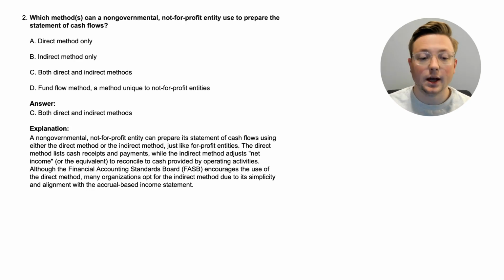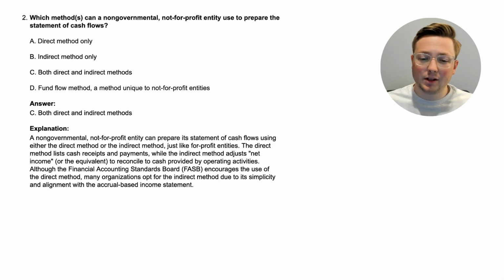Let's read the explanation. A non-governmental, not-for-profit entity can prepare its statement of cash flows using either the direct method or the indirect method, just like for-profit entities. The direct method lists cash receipts and payments, while the indirect method adjusts net income, or the equivalent, whatever it is on the statement of cash flows for a nonprofit entity, to reconcile to cash provided by operating activities. Although the Financial Accounting Standards Board, or the FASB, encourages the use of the direct method, many organizations opt for the indirect method due to its simplicity and alignment with the accrual-based income statement.